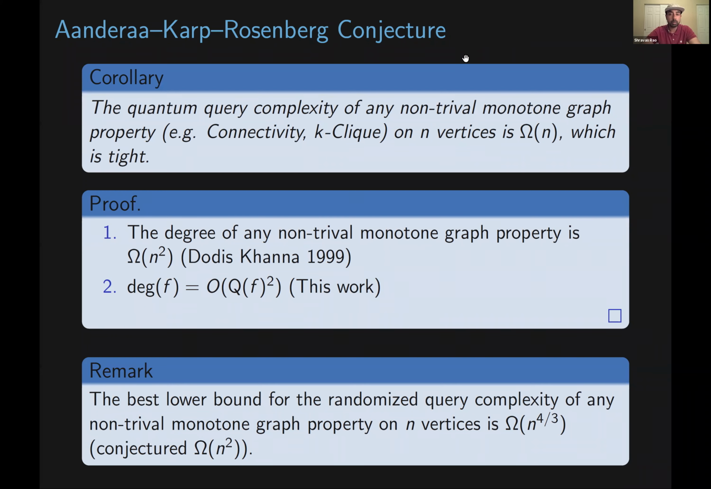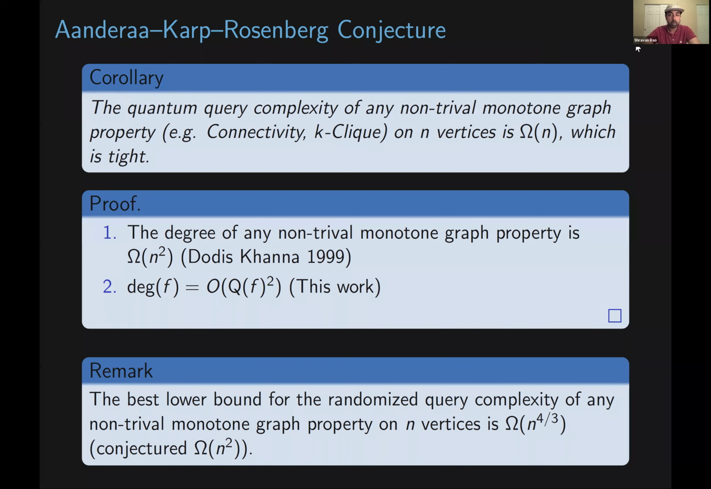Finally, I'll mention briefly how we can resolve the Aanderaa-Karp-Rosenberg conjecture in the quantum query complexity setting. In particular, we show that the quantum query complexity of any non-trivial monotone graph property on n vertices is omega of n. Some examples include connectivity and k-clique. Cool, and this ends up being tight.